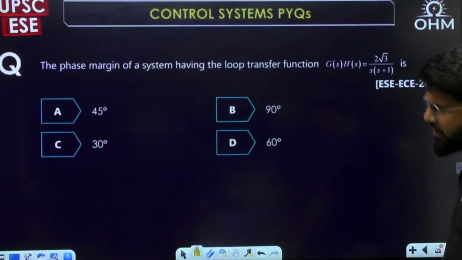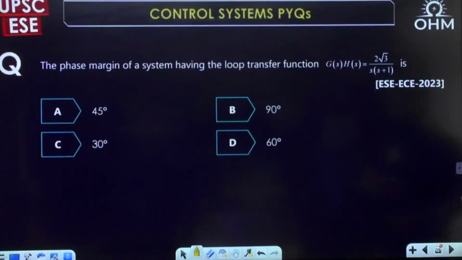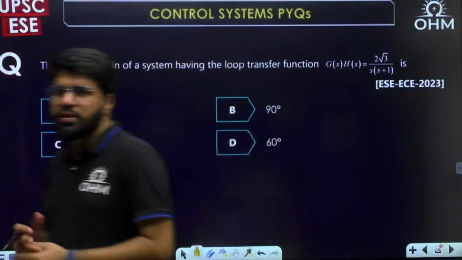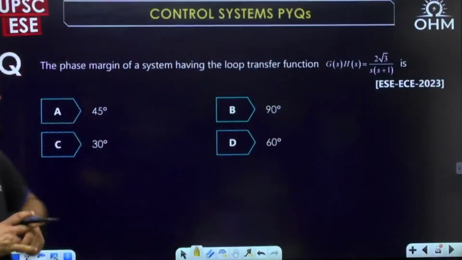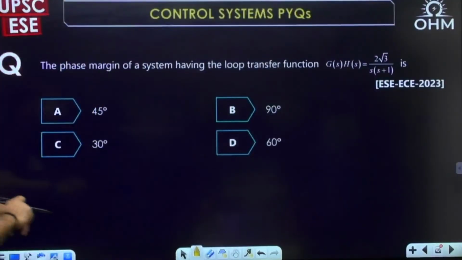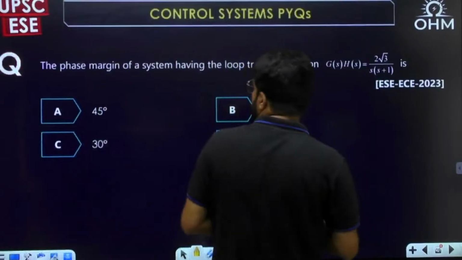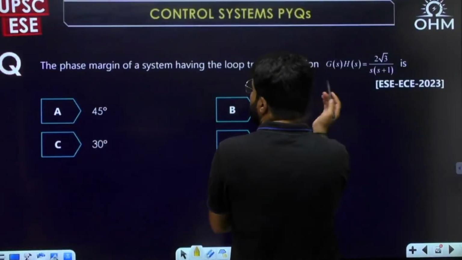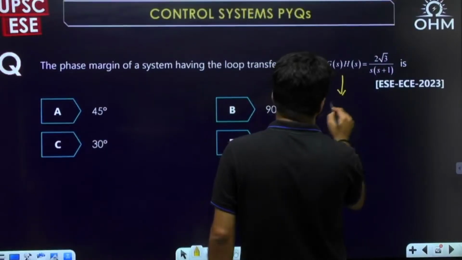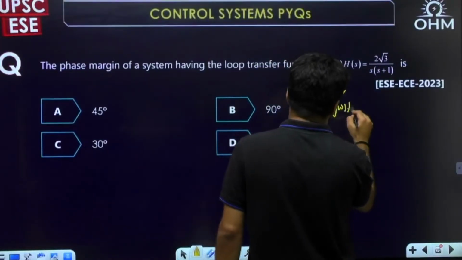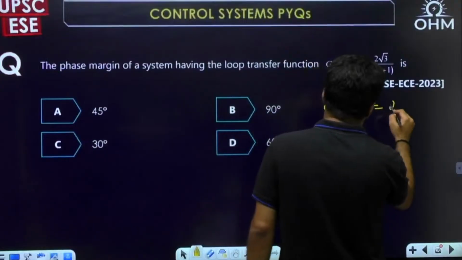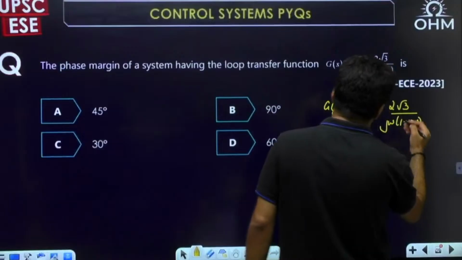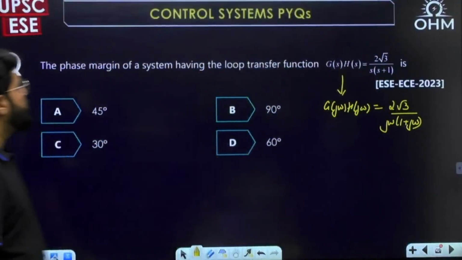Next question then. Direct question of phase margin. The phase margin of the system having the loop transfer function G(s)H(s) equal to 2 root 3 upon s(s plus 1). Let's check it out. For phase margin, we need the gain crossover frequency first. Let me convert this to the omega domain. G(j omega)H(j omega) is equal to 2 root 3 upon j omega into (1 plus j omega).